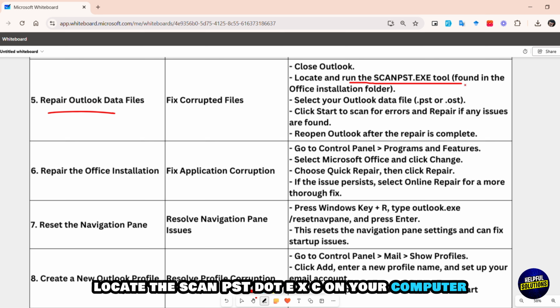If the issue persists, then repair Outlook data files. Locate the scanpst.exe on your computer, open the tool and browse to your Outlook data files. Click Start to scan and repair to fix any issues.